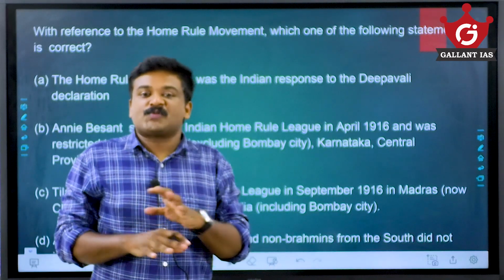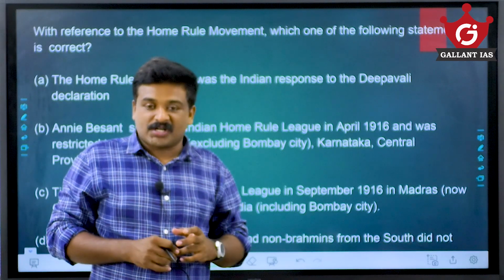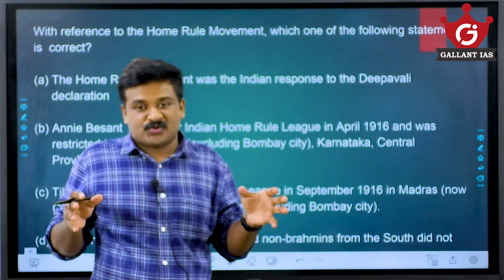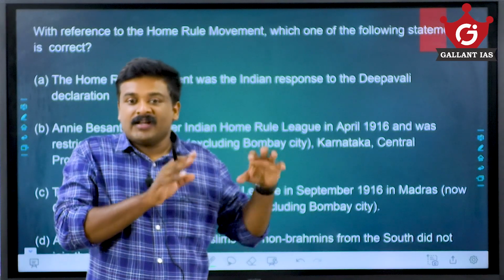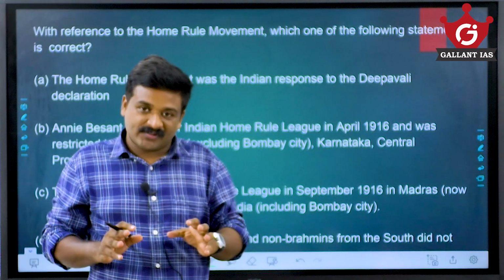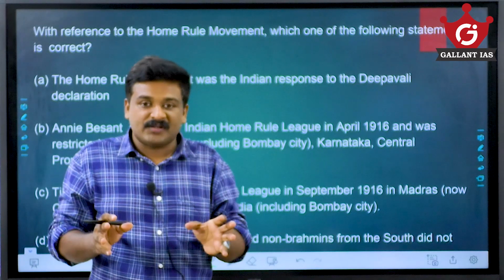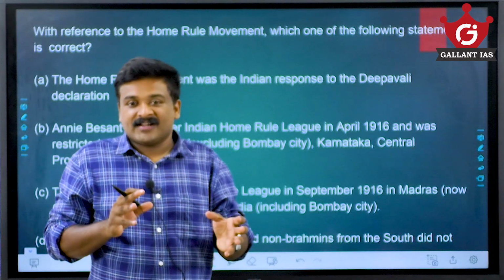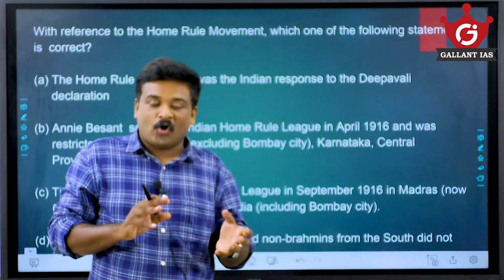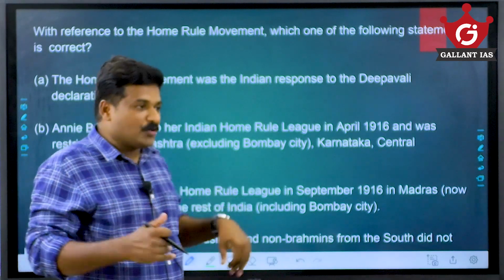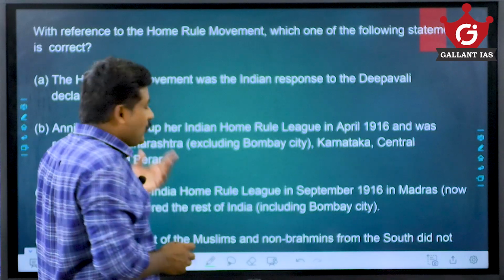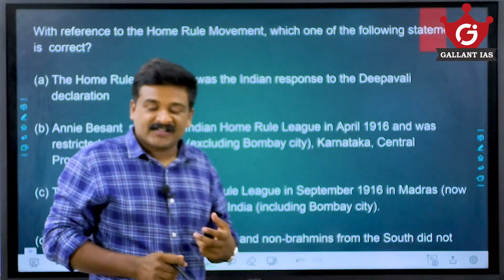So in history, it is very fundamental and essential that you should know all the core events in ancient, medieval and modern times. Why such events happened? What are the causes? What are the objectives or outcomes? This you should know. Coming to this Home Rule League, we know that it is something